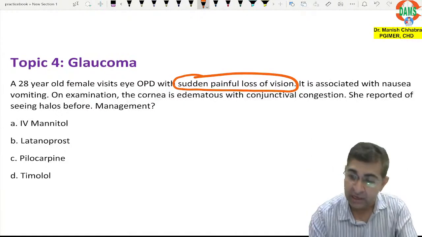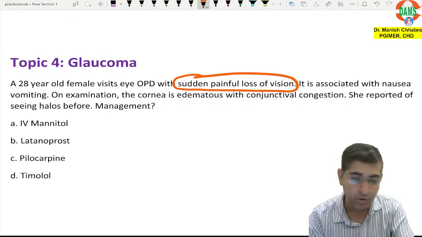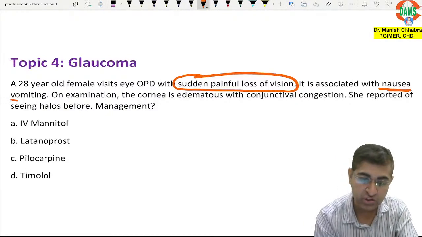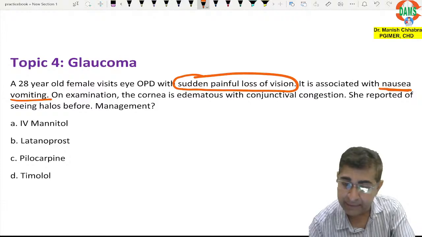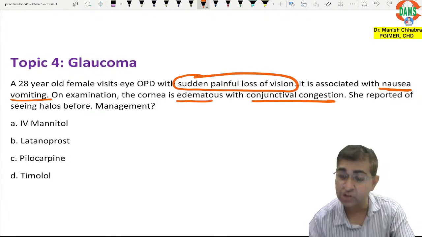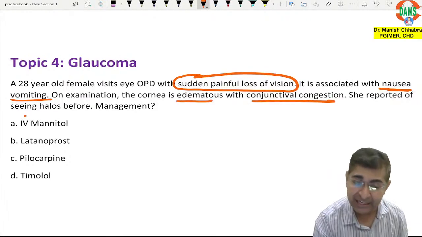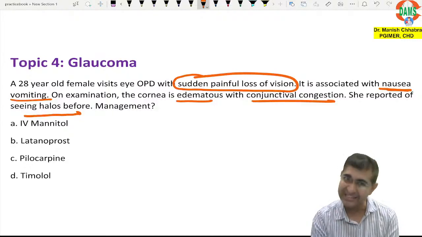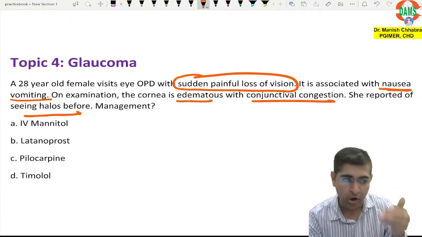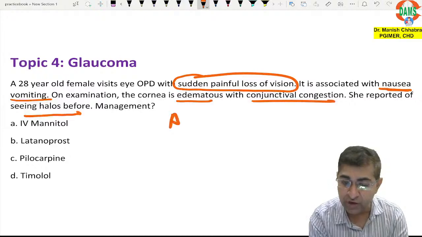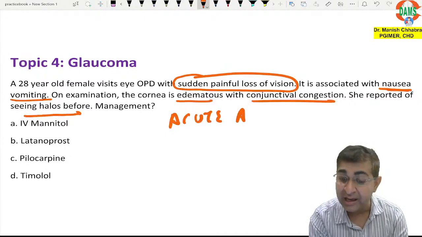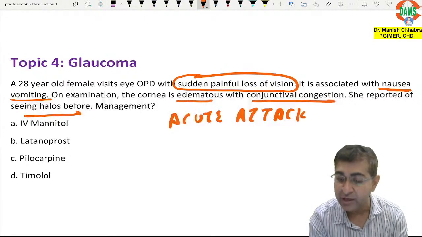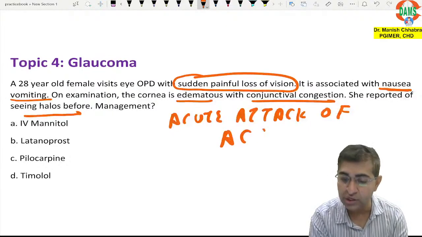Now, this sudden painful loss of vision is associated with nausea and vomiting. On examination, the cornea is edematous and conjunctival congestion is there. But there is also presence of halos. So it goes in favor of, can you tell me? It goes in favor of acute attack of angle closure glaucoma.